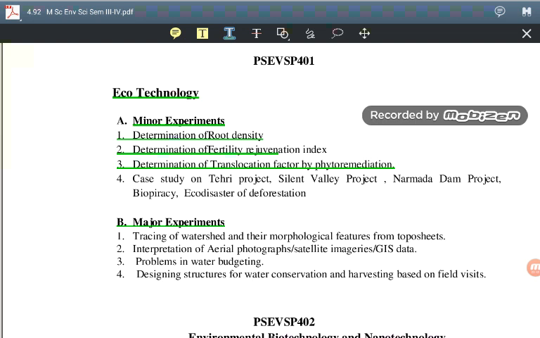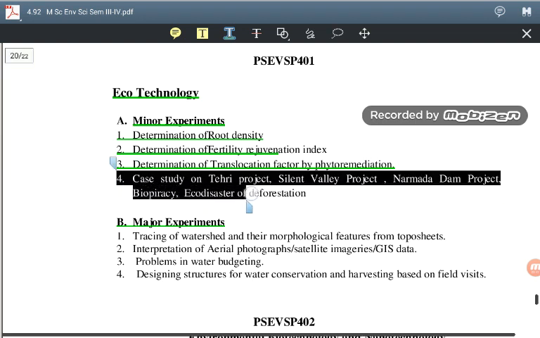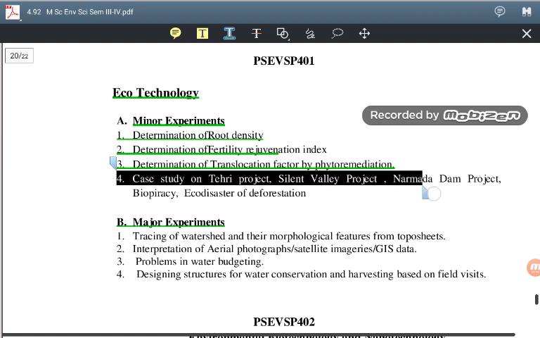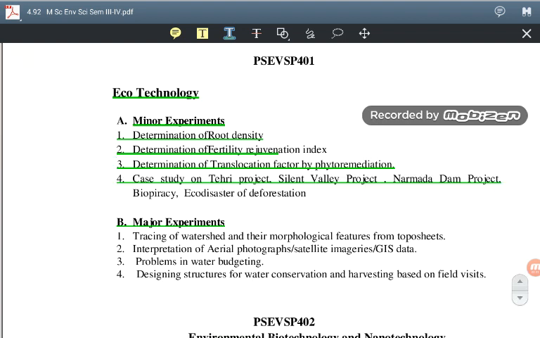we have to take one more experiment, the fourth experiment, the case study on Tehri project, Silent Valley project, Narmada project, and biopiracy and eco disaster of deforestation. So we have to cover this topic also. We have to select any of the case studies related to the Tehri Dam, Silent Valley project or Narmada Dam project, etc. as a case study.